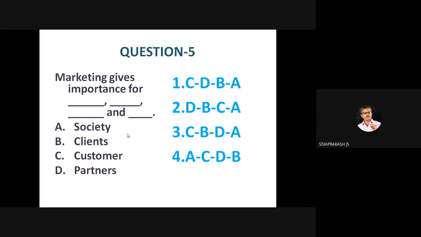Marketing gives importance for dash dash dash, and the options are on the right-hand side: 1, 2, 3, 4. You need to keep that in order. So to whom does it give much importance? How are these questions taken? In the NET exam we used to wonder, everything seems to be the right answer.